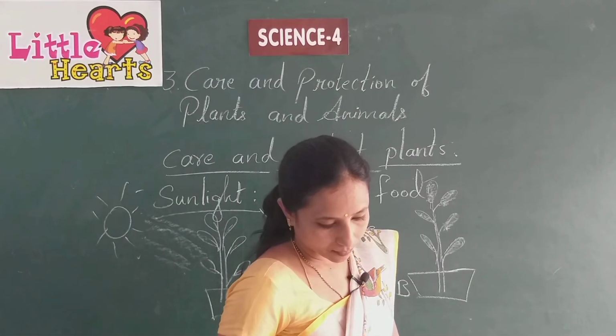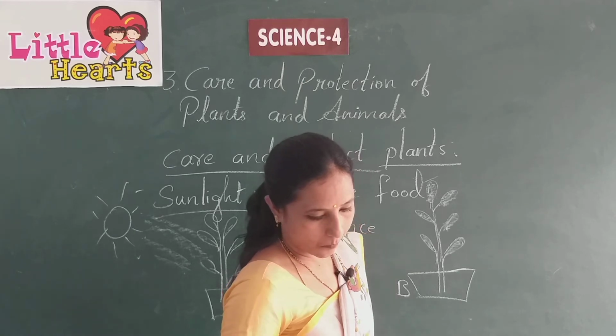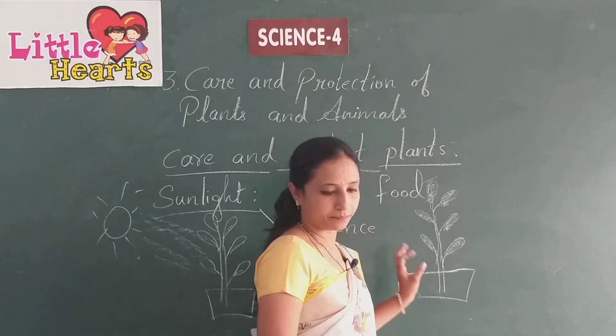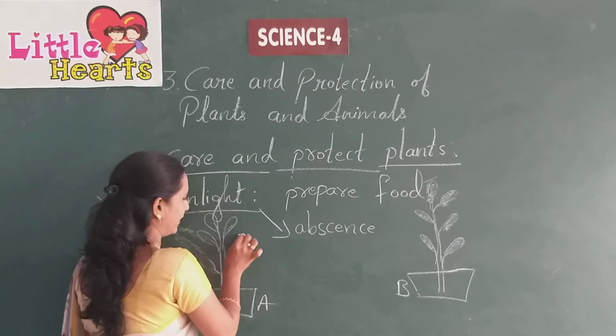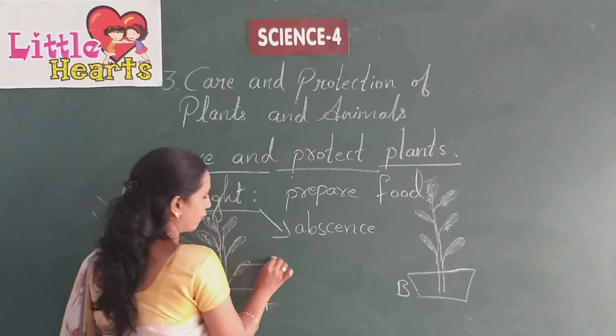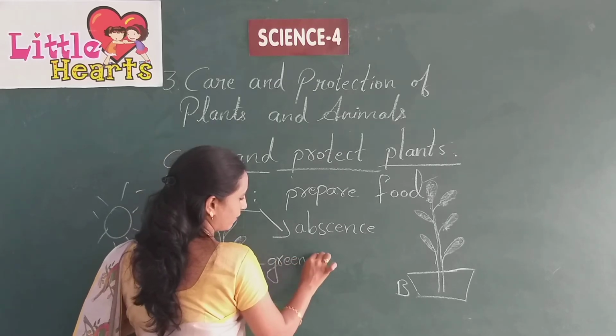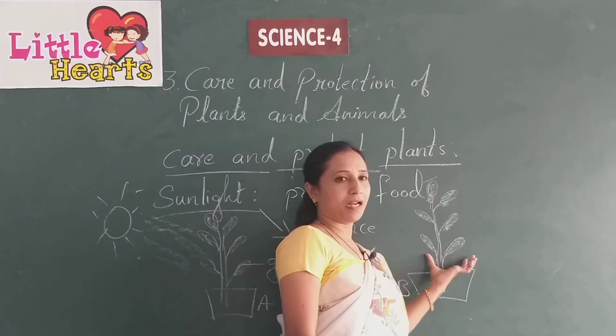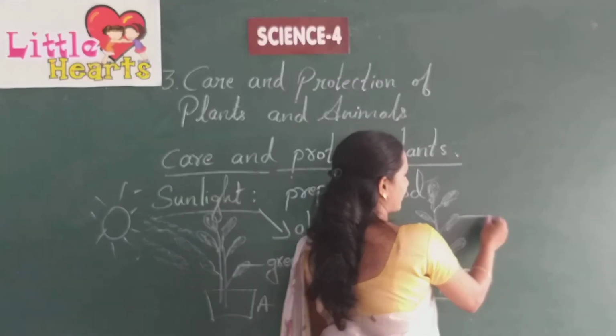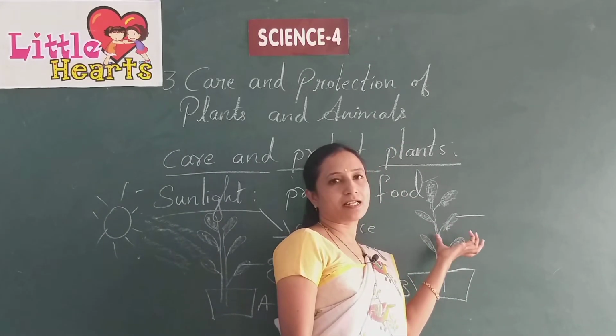So these leaves are green in color, and this plant's leaves change color. Which color does it change to?